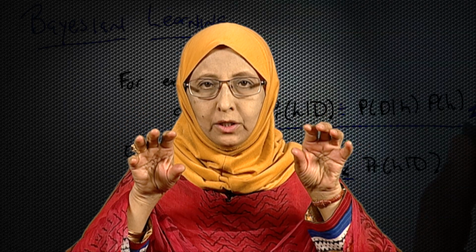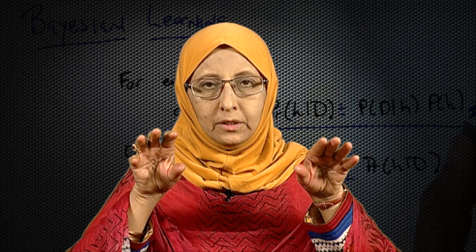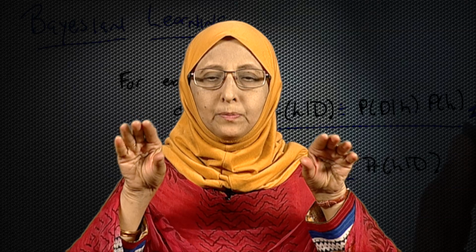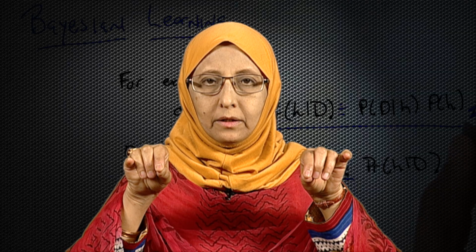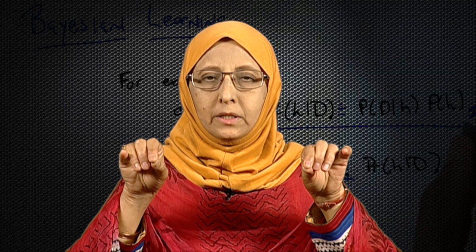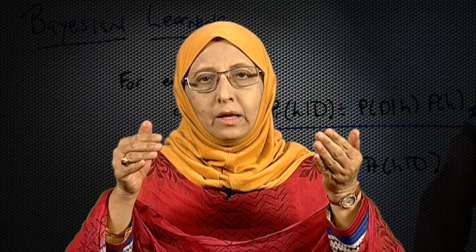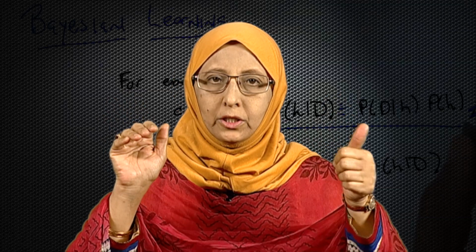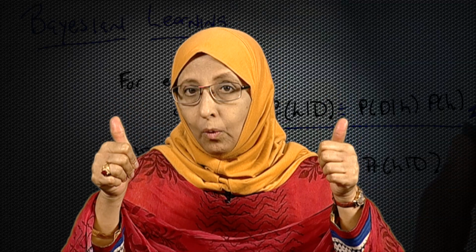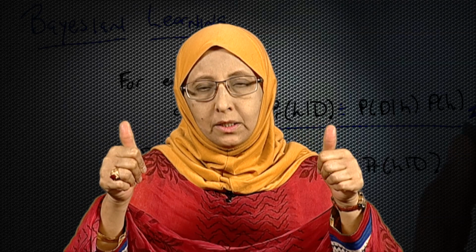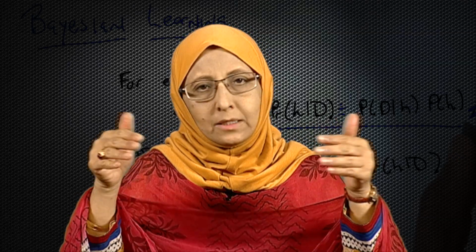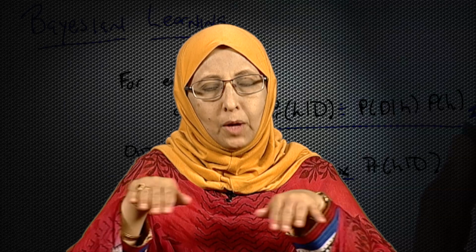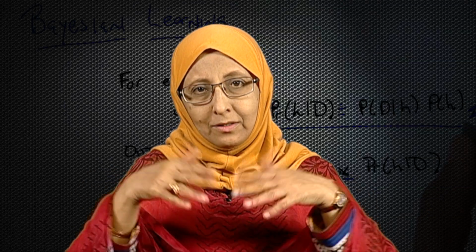Probability of class cheat being yes given D, probability of class cheat being no given D. For both these probabilities, the denominator is probability D, and because it is the same instance we are talking about, the value of probability of D will be the same in both computations, one for cheat equal to yes and the other for cheat equal to no. So, when we are comparing two quantities and the denominator is the same, it does not make a difference in deciding which is the maximum or minimum, even if I drop out the denominator, because it is the same for both cases.